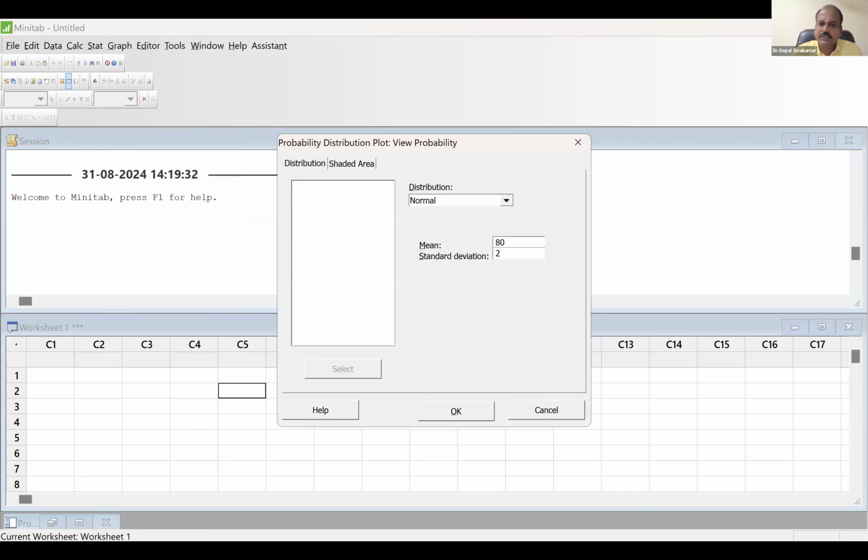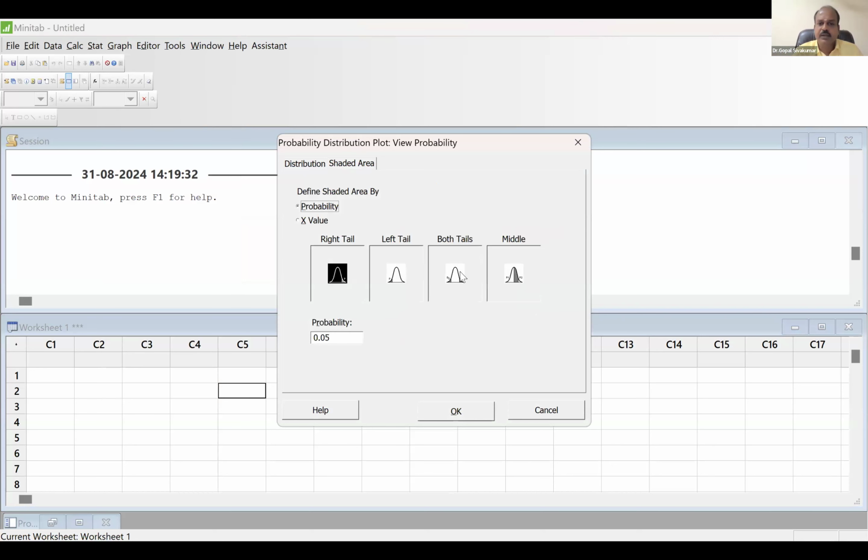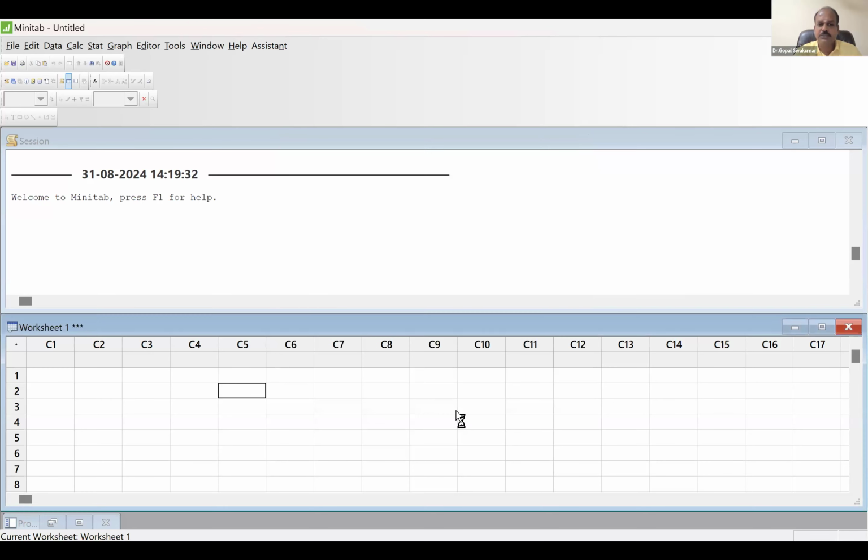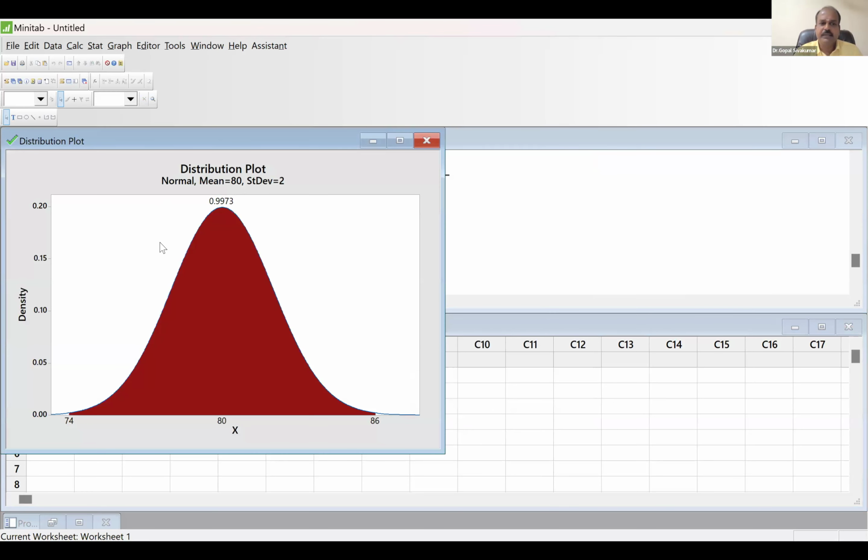Sorry, the standard deviation is 2. Now which area of the distribution do you want to see? Let me choose the area between 2 points, X1 and X2. So 80 plus or minus 3 standard deviations, right? So 80 minus 3 is 74, to 86. Now the distribution up to the control limit is visualized. Whatever you are reading is visualized here. Can you see? Yes, sir.